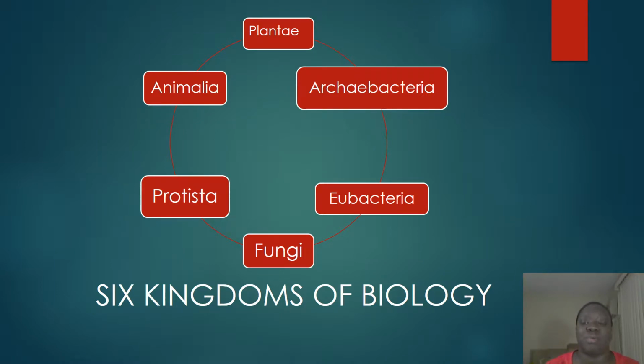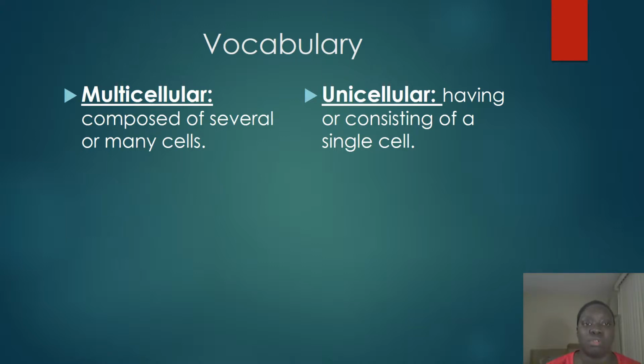Class. So today we're going to have an introduction to the six kingdoms of biology. We're going to go a little bit more in depth into each category, but today I want to go over some important vocabulary and why biology is divided into these six kingdoms. So the first thing I want to talk about is the type of cell that the plants or animals or any biological living organism has.